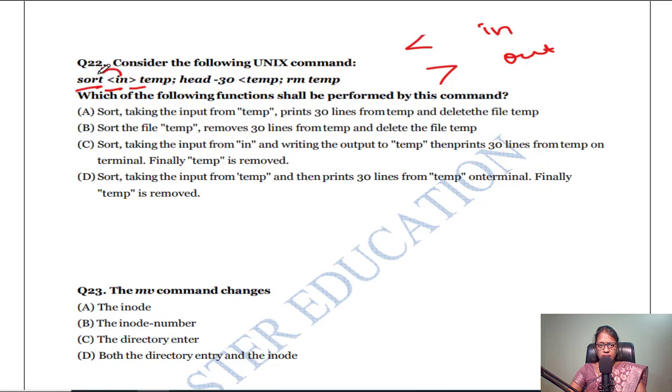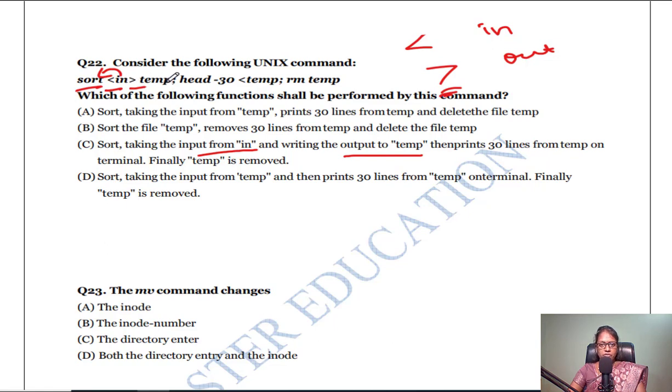The sort is taking the input from in, and then writing the output to temp. Okay, this statement is finished. I get an input from an in file, I sort it, and I write it down in a temp file.